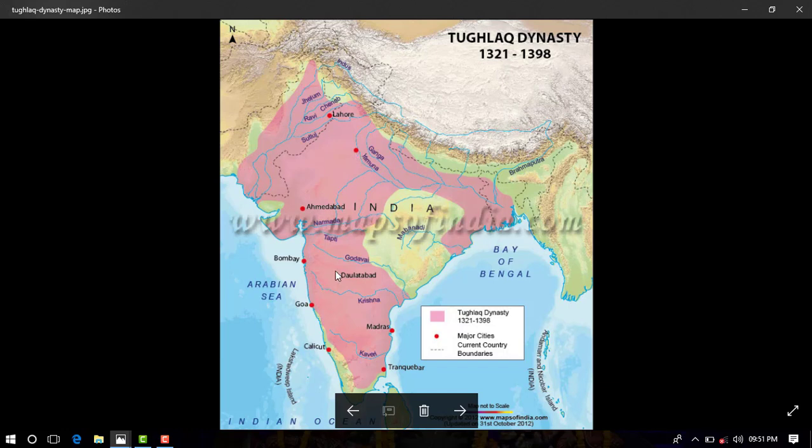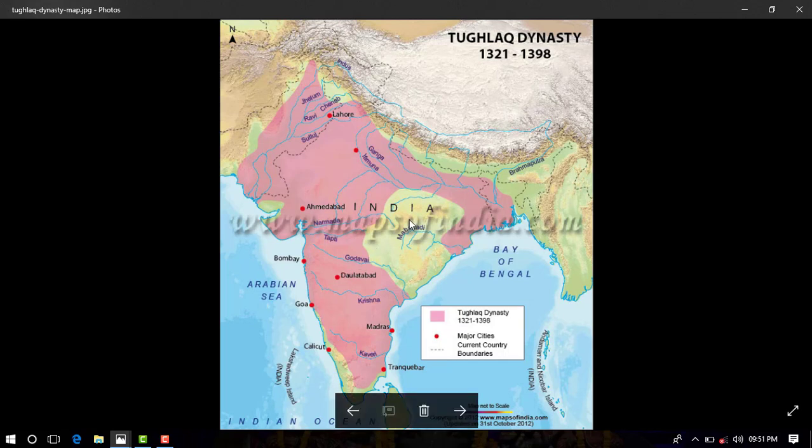Many people died due to the rigorous journey and the heat, since the movement took place during the summer season. Moreover, many of those who reached Daulatabad became homesick. So the decision of shifting the capital from Delhi to Daulatabad proved to be a blunder.